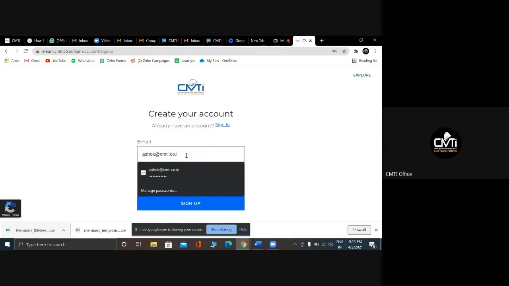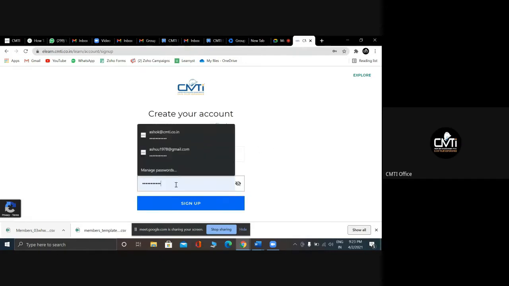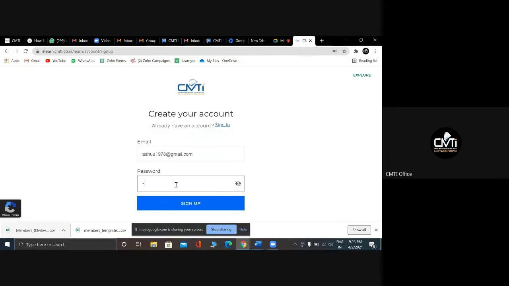And here you mention your mail ID, and you can mention your password. In my case, I am putting password. Default is password only. So when you are already added by CMT in any of the courses, the default password is password only, and you can change it later also and get into sign in.